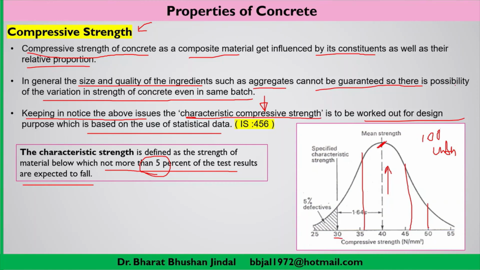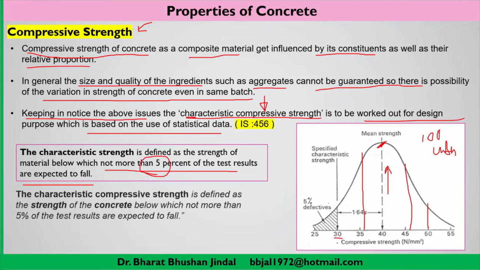So it is very clear from this graph that some cubes have a strength of 40 MPa, some have 35 MPa, and the effective characteristic strength is 30 MPa. So characteristic compressive strength can be defined as the strength of the concrete below which not more than 5% of test results are expected to fall.